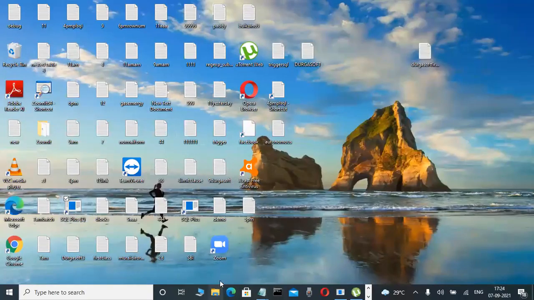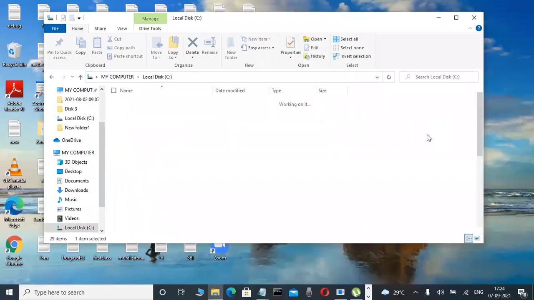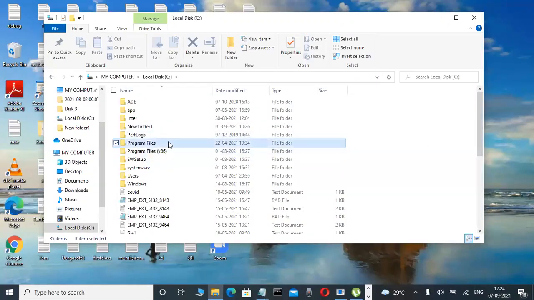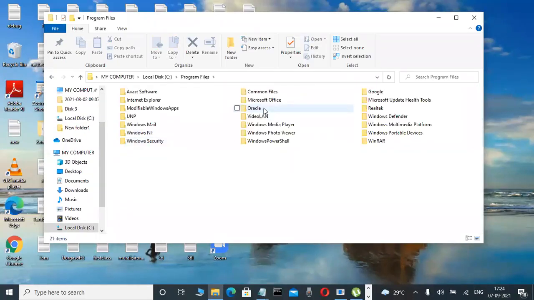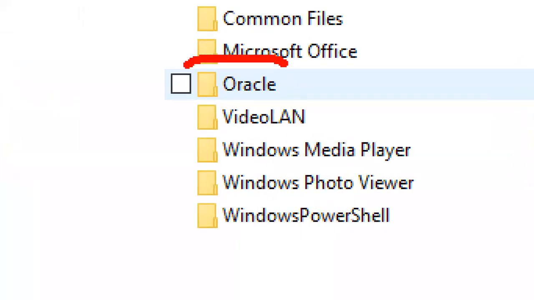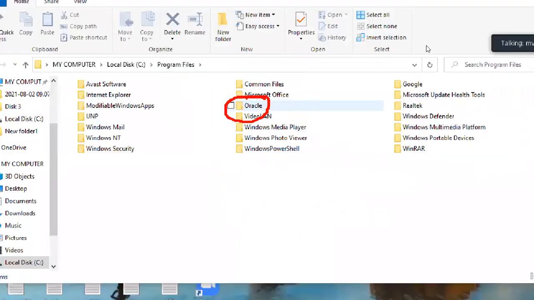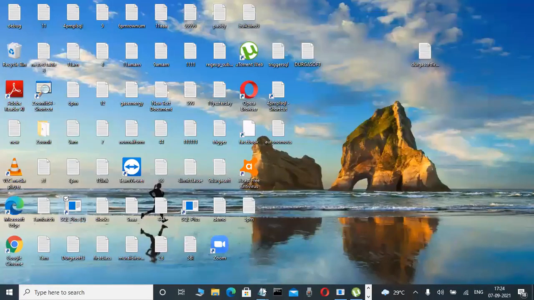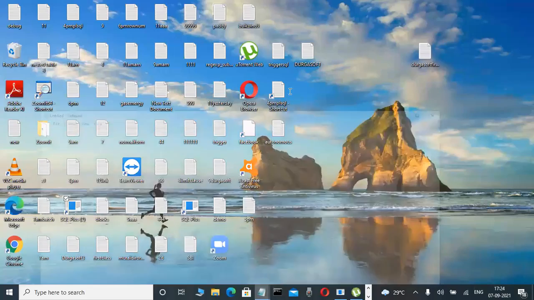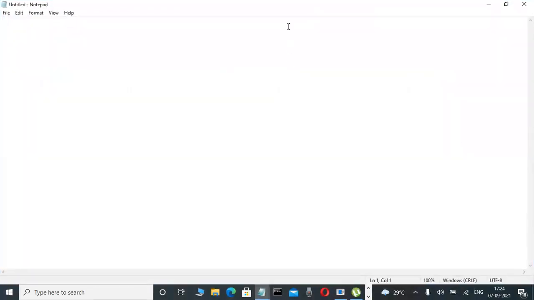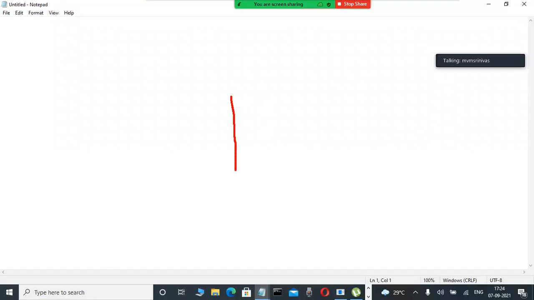Suppose I'm installing Oracle software in my system. In the future, you will also install it. Whenever we install Oracle software, SQL Server software, DB2 software, any database software, what happens? Observe here. This is very important in the architecture of every database.